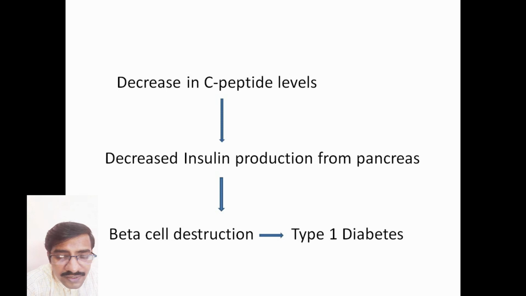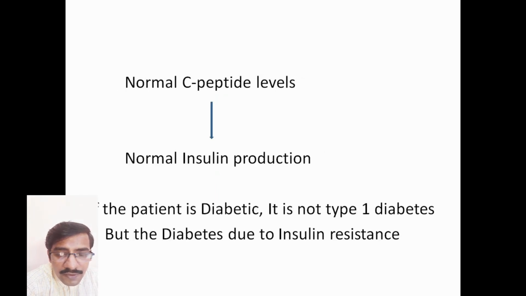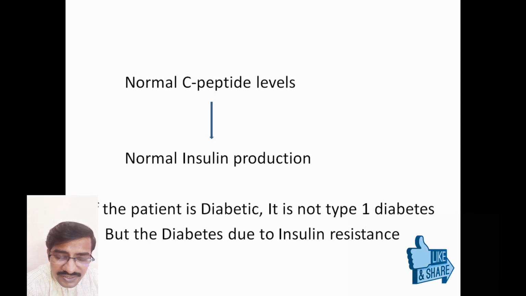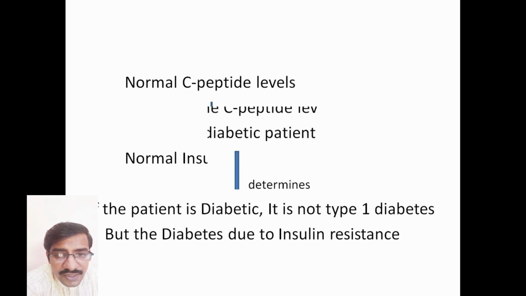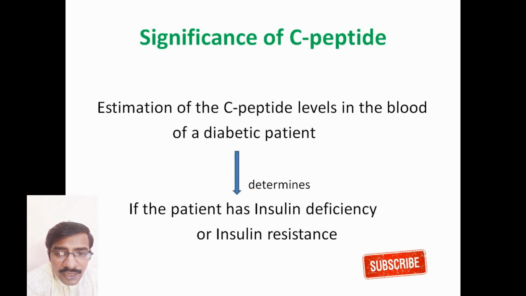So consider in this patient the C-peptide levels are normal. When the C-peptide levels are normal, it means the beta cells are producing normal amounts of insulin also. The C-peptide levels and the insulin levels are normal in concentration, and the beta cell function is normal, but still the patient has diabetes mellitus, which means the diabetes is not because of a lack of insulin production, but because of insulin resistance at the tissue level. So finally, at the end of the video, just by estimating the C-peptide levels in the blood of a diabetic patient, we can diagnose if the patient has insulin deficiency or insulin resistance.